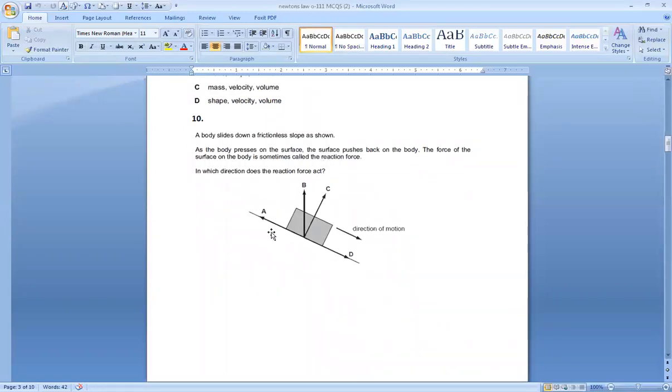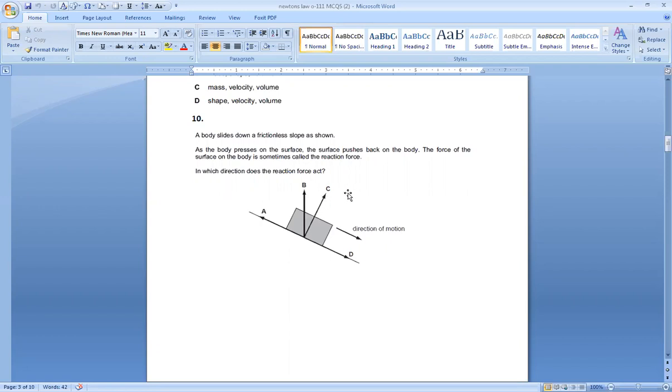Number 10, a body slides down a frictionless slope as shown. So it's moving down, resistance, friction is along A. Along C is the reaction of the surface. Yesterday I told you that the surface always reacts or pushes the object perpendicular to it, at 90 degrees to the surface. 90 degrees to this surface is C.